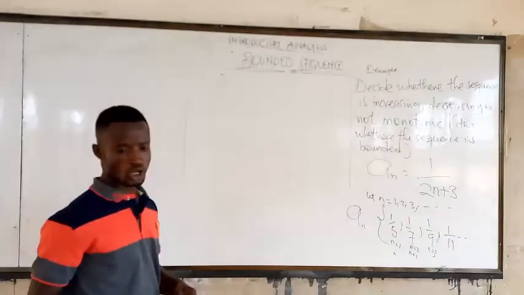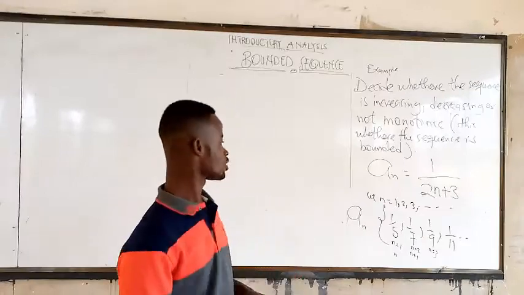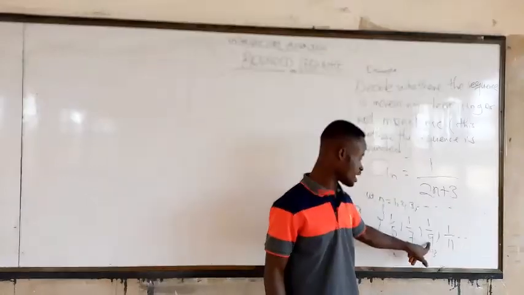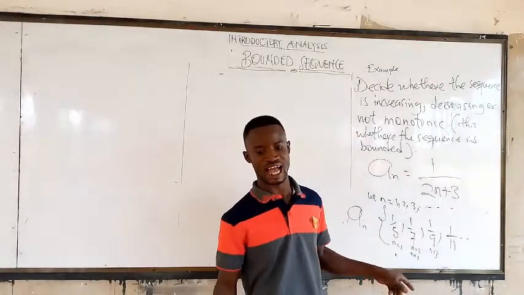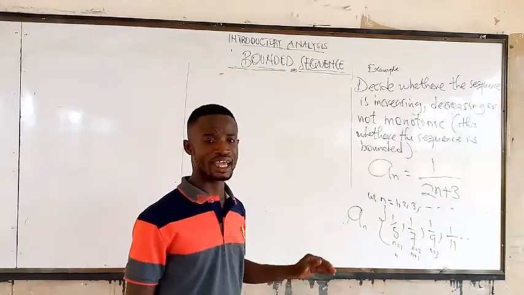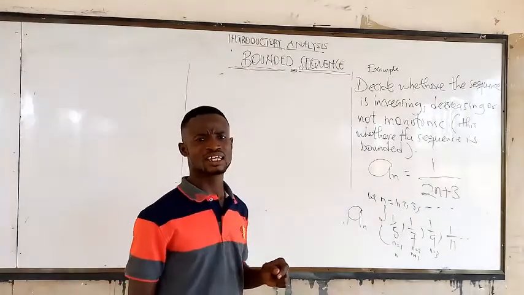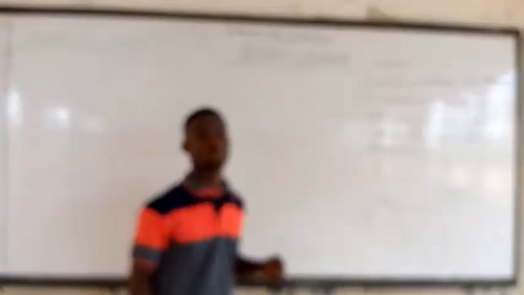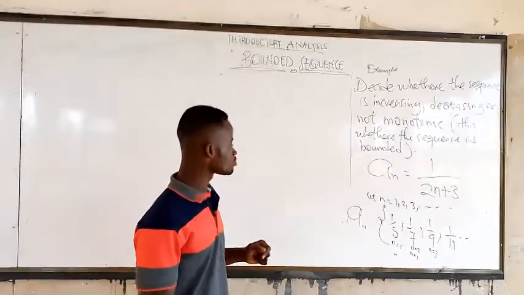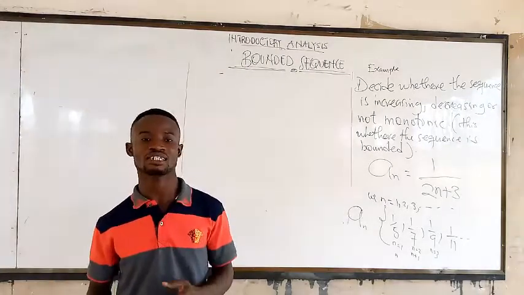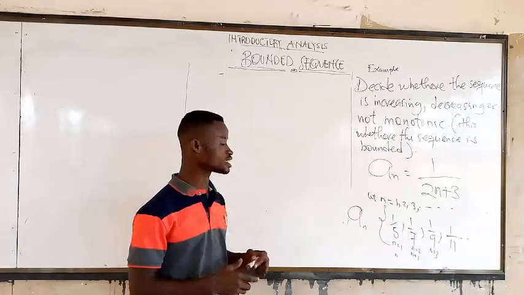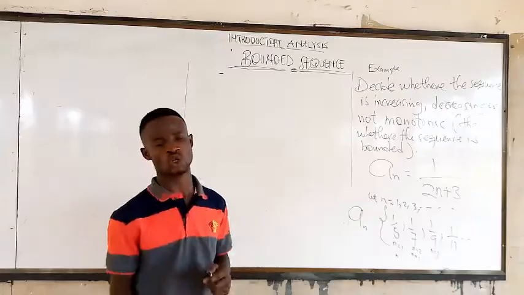Very good. So we can see clearly that this is greater than this, this is greater than this, this is greater than this. So this means that our sequence of numbers here are decreasing. But the important thing is that just the sequence there is not the final thing for you to decide whether it is truly decreasing or not. So we have to go and show the working.